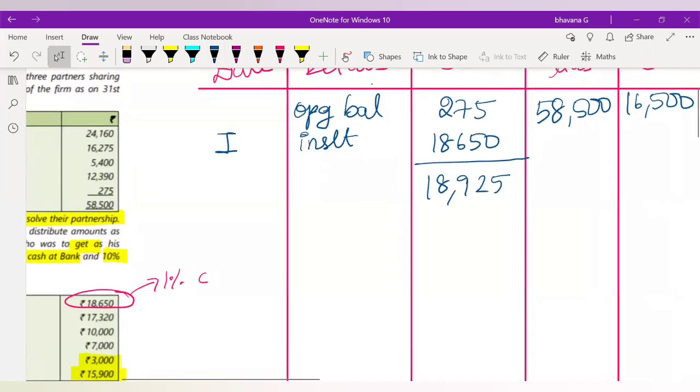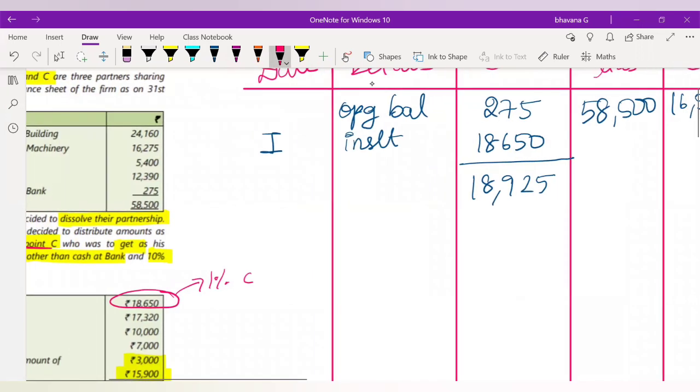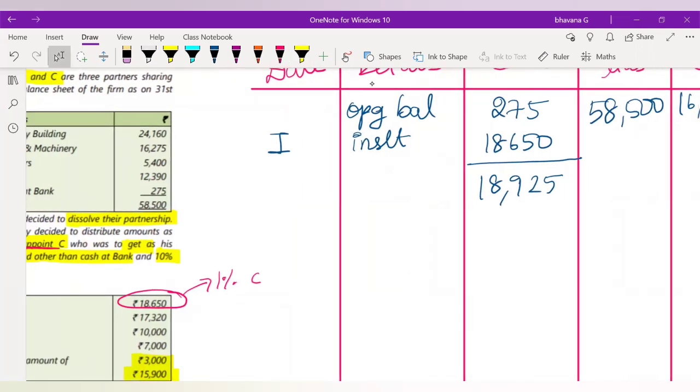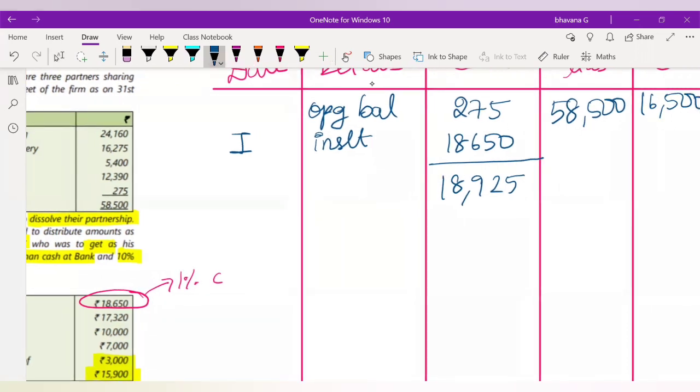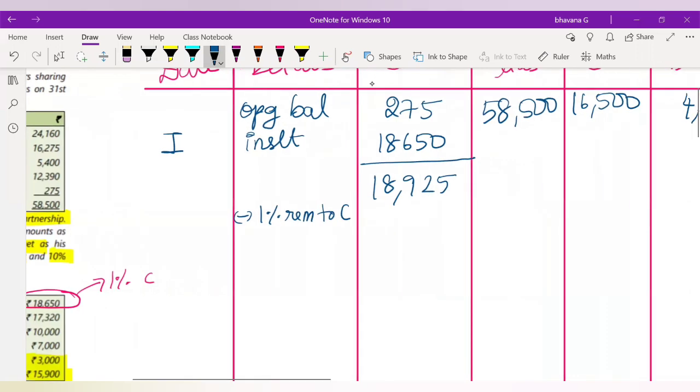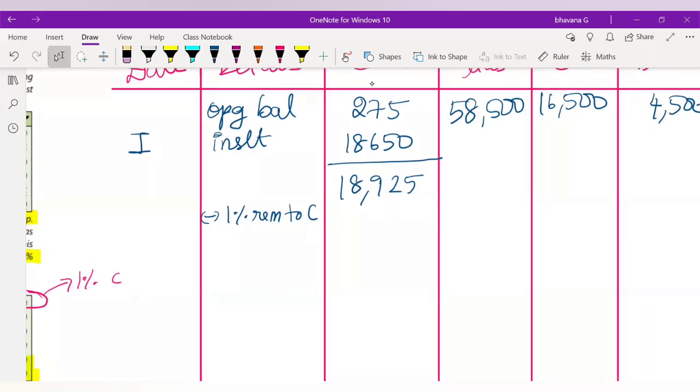So always remember, on this 18,925, don't calculate the 1%. You have to calculate the 1% on the value of assets realized, which here is 18,650. So first we are going to give it to C. It will be minus 1% remuneration to C. 18,650 into 1% will be 186 rupees.